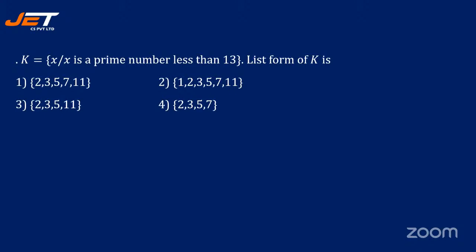X such that x is a prime number less than 13. List form of A is dash. 2, 3, 5, 7, 11. 1, 2, 3, 5, 7, 11. 2, 3, 5, 11. 2, 3, 5, 7. Less than 13, and it should be a prime number also. 2, 3, 5, 7, 11 is less than 13 and it is a prime number, because 1 is not a prime number. Okay. So it is option 1.